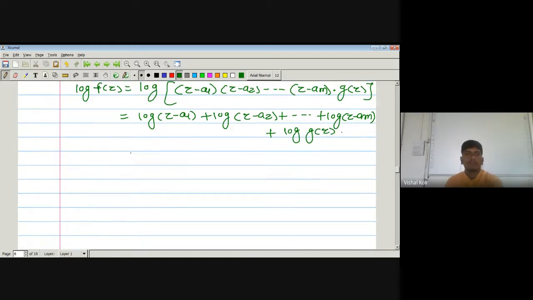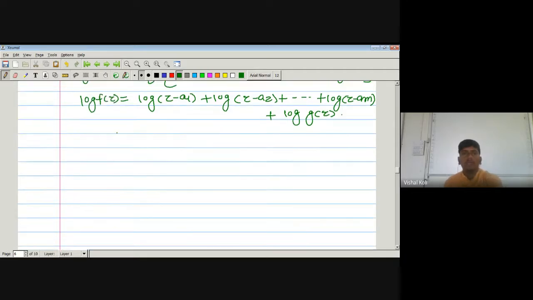Okay, now we have to take its derivative. If we differentiate this one, what is the derivative of log of f of z? What is the derivative of log? Yes, log x derivative is nothing but 1 by x. Okay, what is the derivative of log x square?